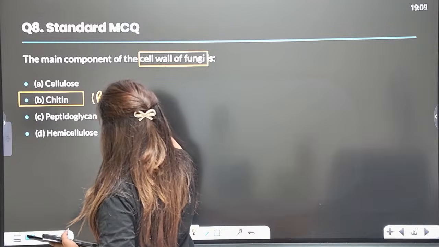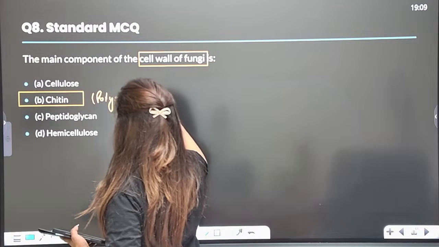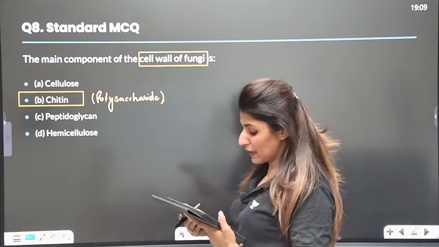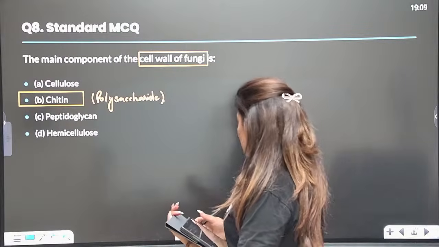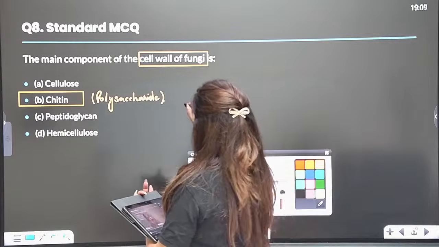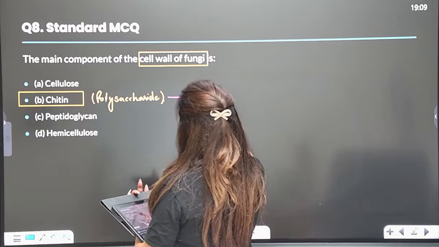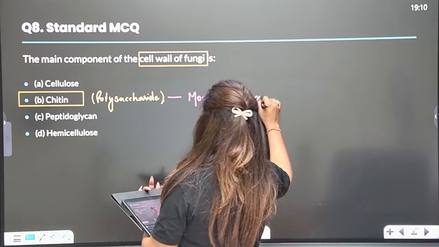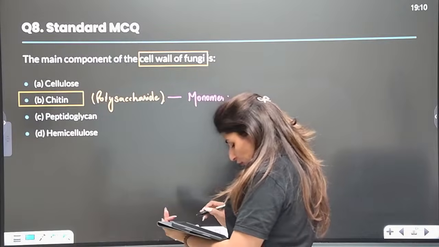Can anyone tell me the monomer? We have discussed that in class already. The monomer is NAG. We'll be discussing that again in the chapter on biomolecules.